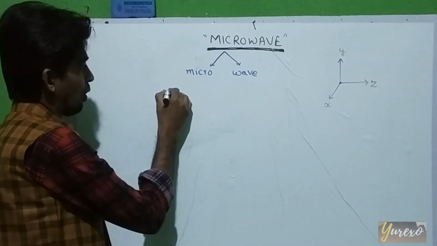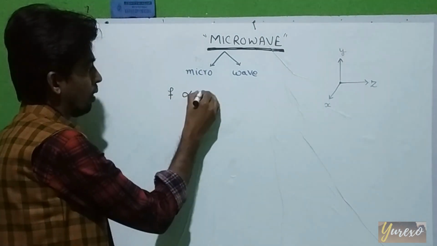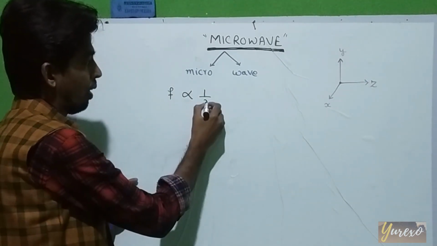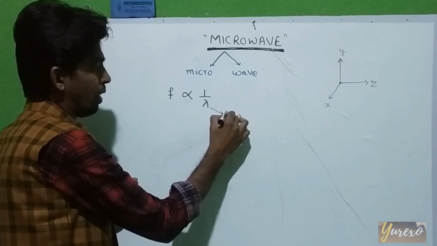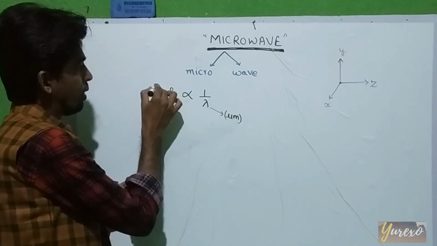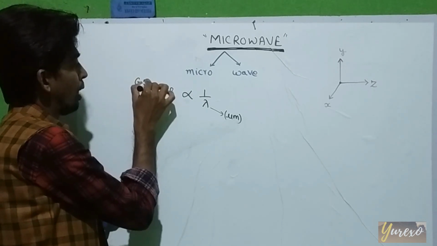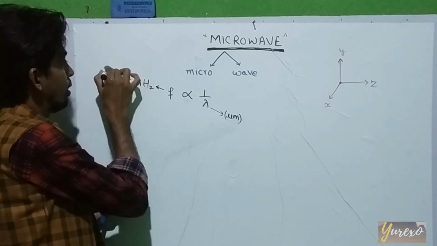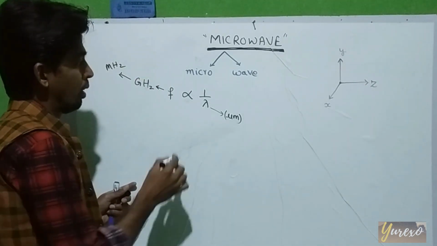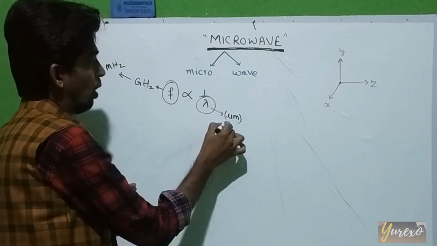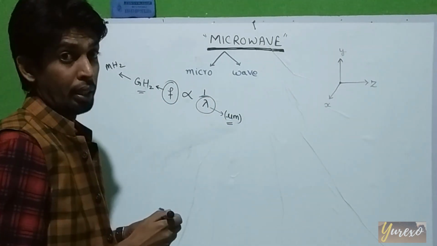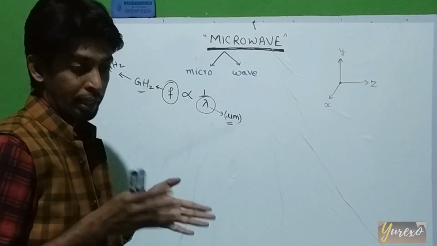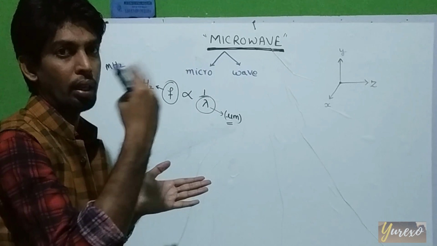As you know, the frequency and wavelength are inversely proportional to each other. If the wavelength lambda is in the micrometer, a very small range, then the frequency is in a very high range, you can say megahertz or gigahertz. So this is very high frequency. If lambda is very small, in micrometers, the frequency should be very high. Then you can say that the microwave is a type of wave whose frequency is very high.